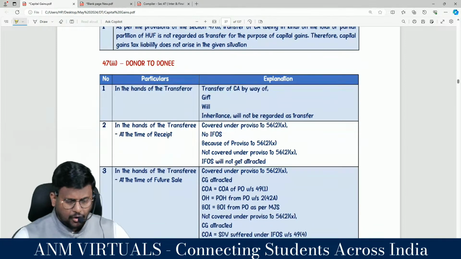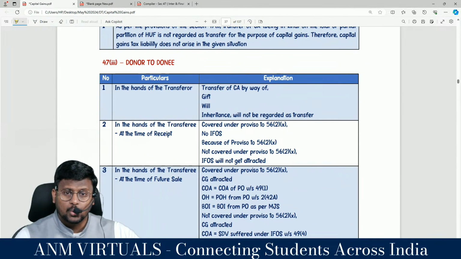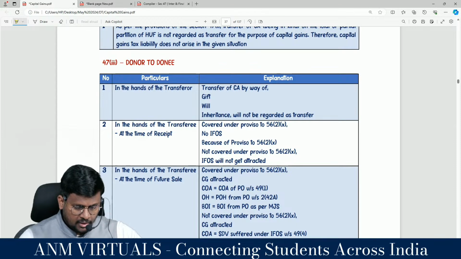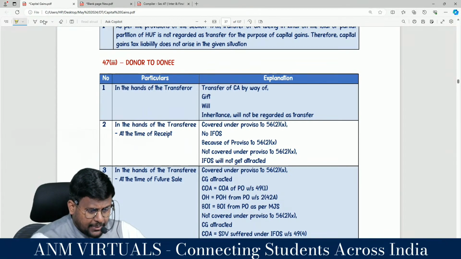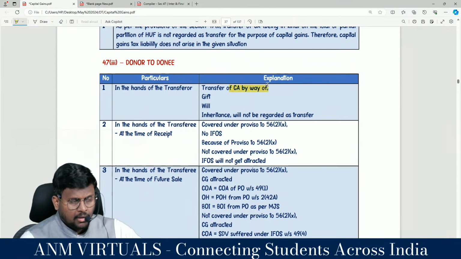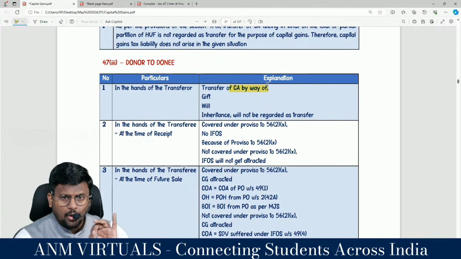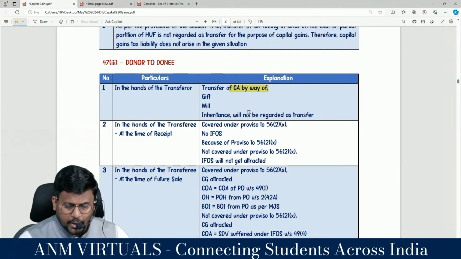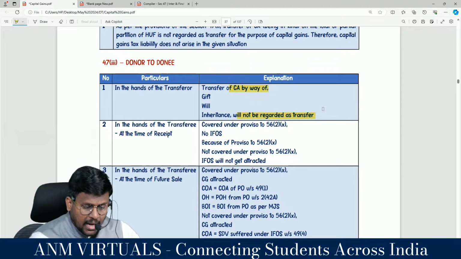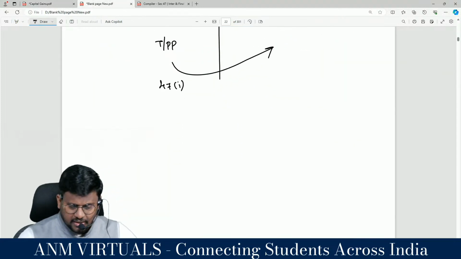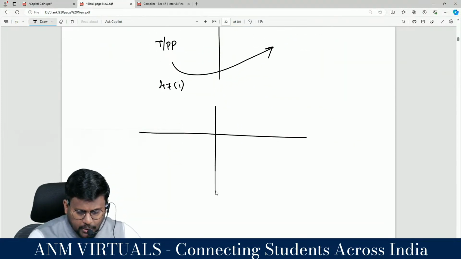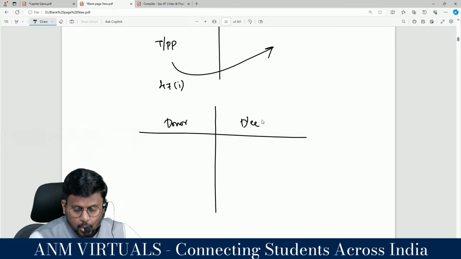Now coming to 47 clause 3, donor to donee. Sir, transfer of capital asset by way of gift or will or inheritance will not be regarded as transfer. So you have a capital asset, and there are 2 characters: number 1 donor and number 2 donee.